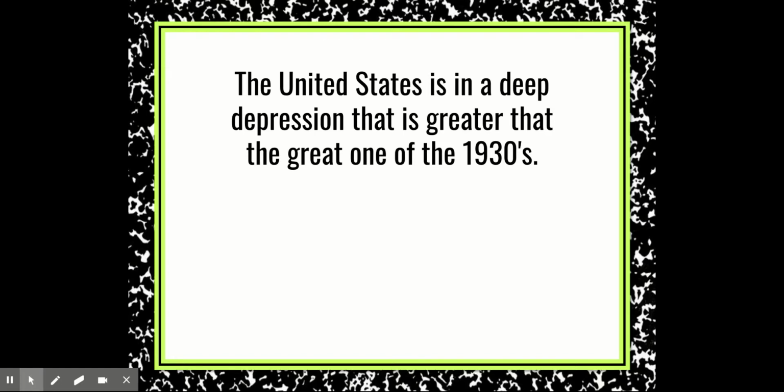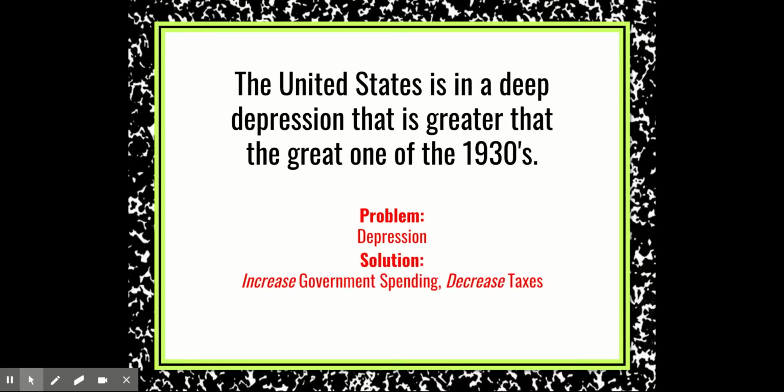Let's take a look at number three. The United States is in a deep depression that is greater than the one in the 1930s. The problem is a depression. What's the solution? Expansionary policies. They want to increase government spending and decrease taxes, giving people more money and the chance to stimulate the economy. Looking back at the circular flow, you know that that's how the transfer of money is happening. It needs to get into the hands of the consumers, therefore prompting the producers to sell more.